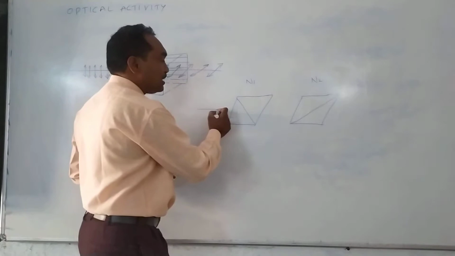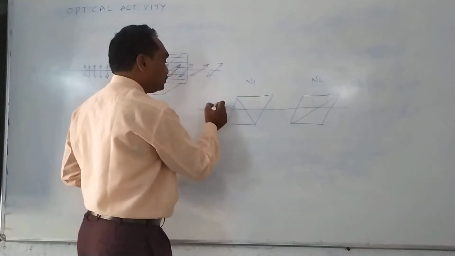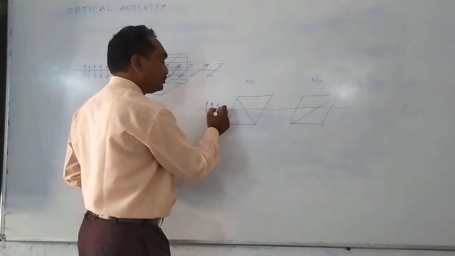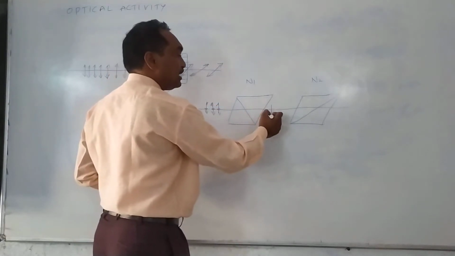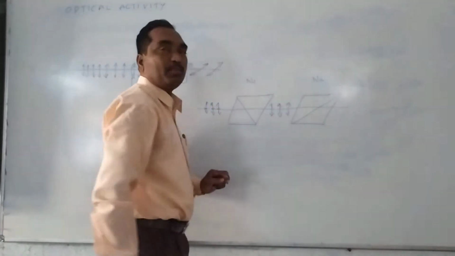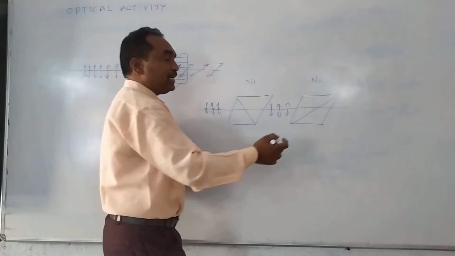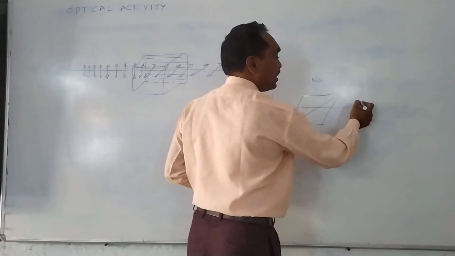So when the ordinary light is passing through the Nicol prism N1, we know the emerging light from the Nicol prism is plane polarized light. So what about the intensity at the outer edge of the Nicol prism N2?